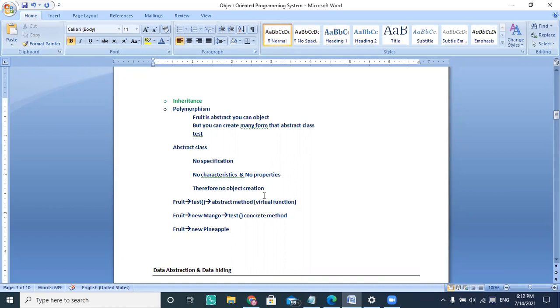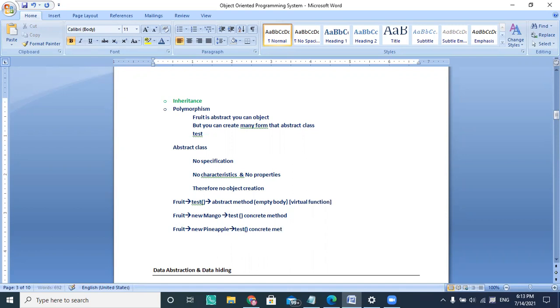This is a function which doesn't have any kind of body. It's an abstract method with an empty body, meaning the body is not there, because it's going to be replaced depending on which object reference the fruit is giving. This taste is empty, and this taste is a concrete method which has a body. Mango has a taste, pineapple has a taste.